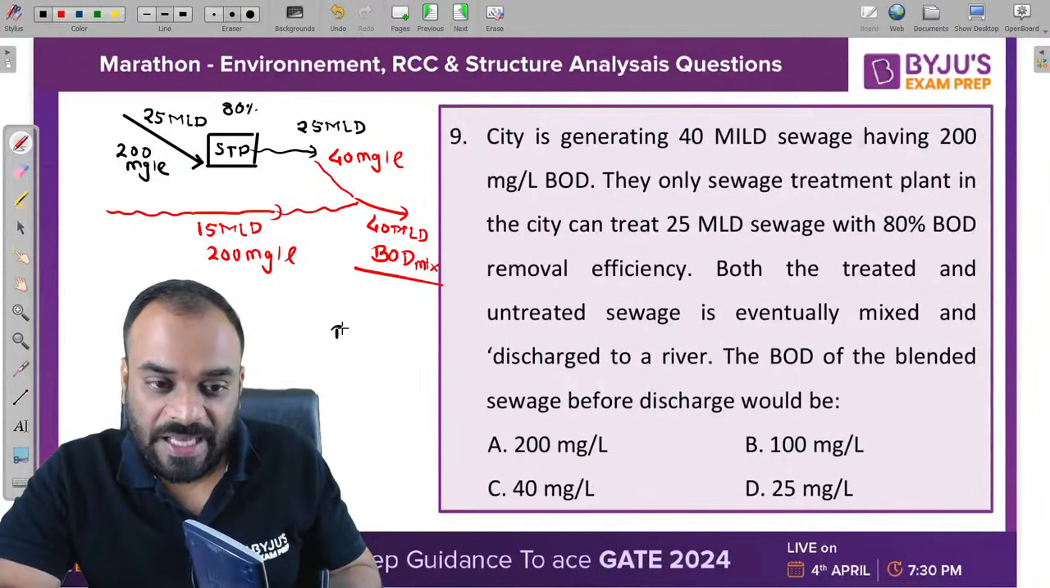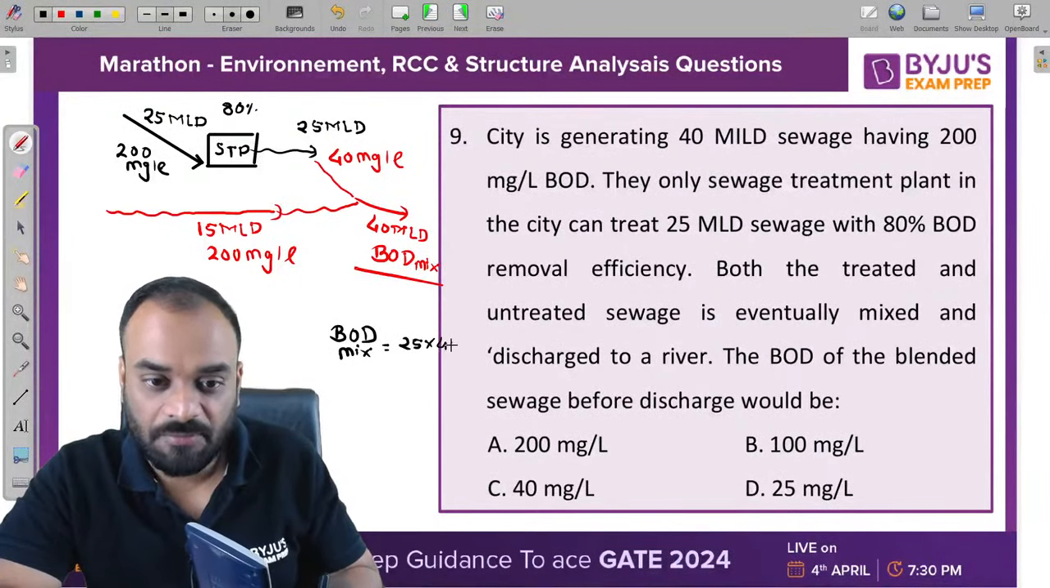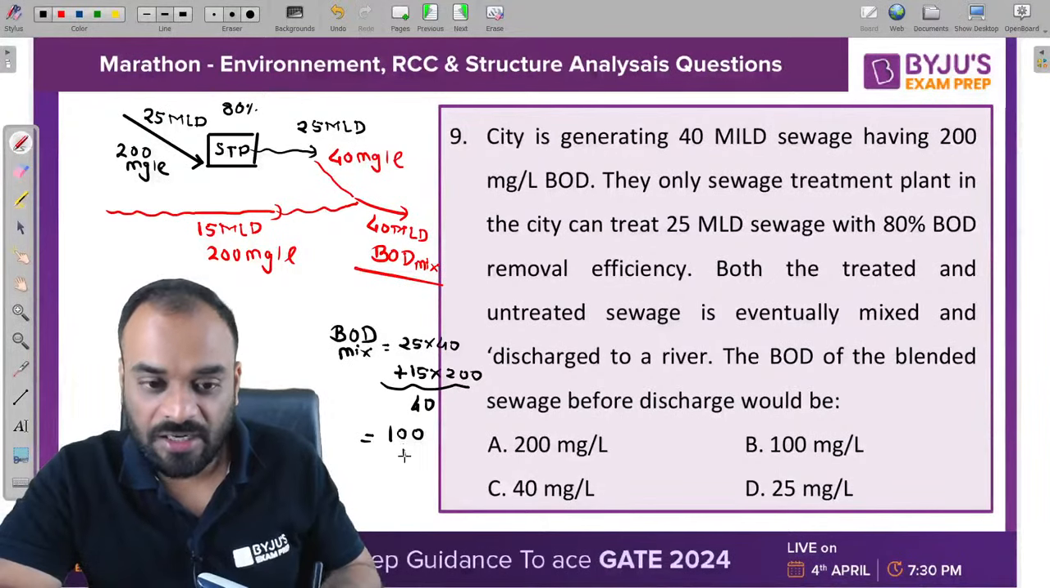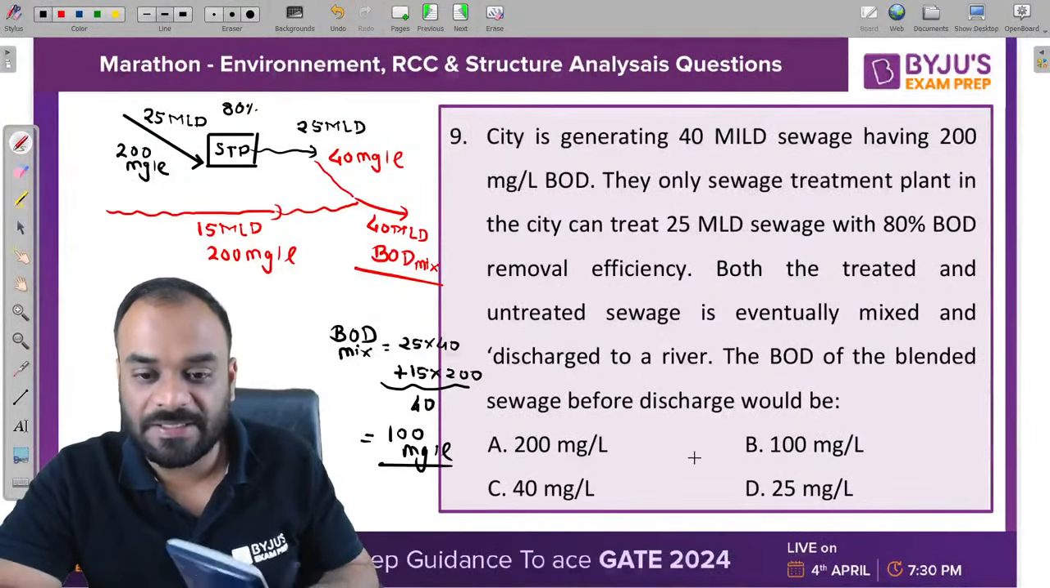So guys, let's calculate the BOD mix. BOD mix equals 25 into 40, plus 15 into 200, and divide by the total discharge, which is 40 MLD. Calculate it. Very nice. All of you are getting the same answer. 100 milligram per liter. B is the correct answer, guys.